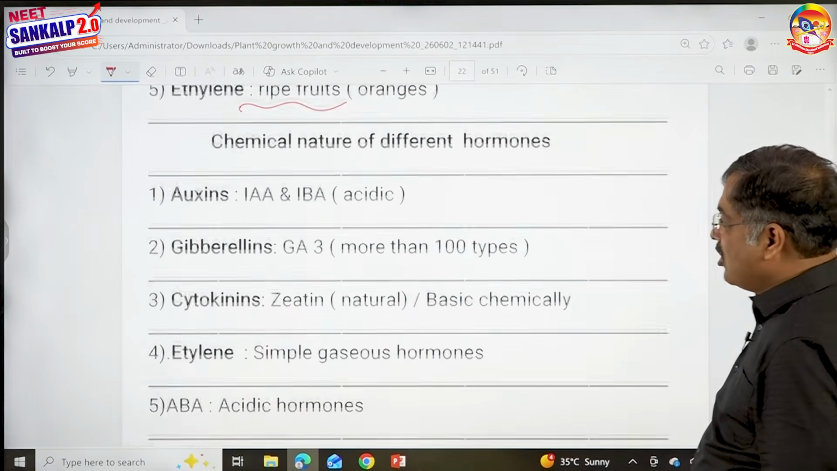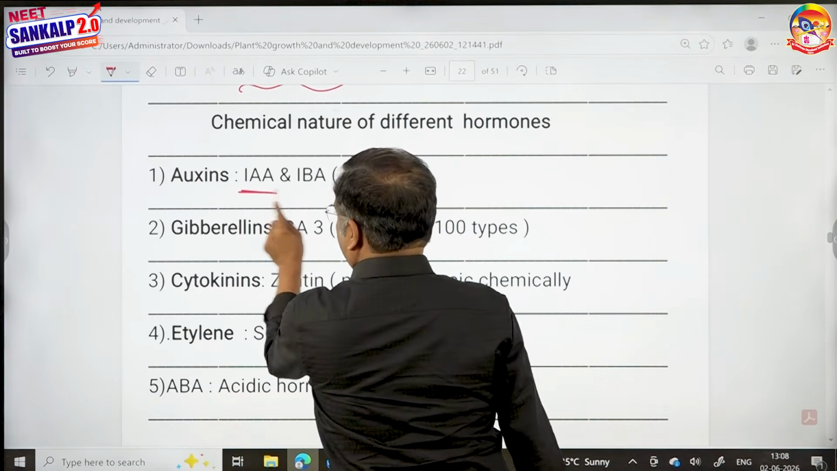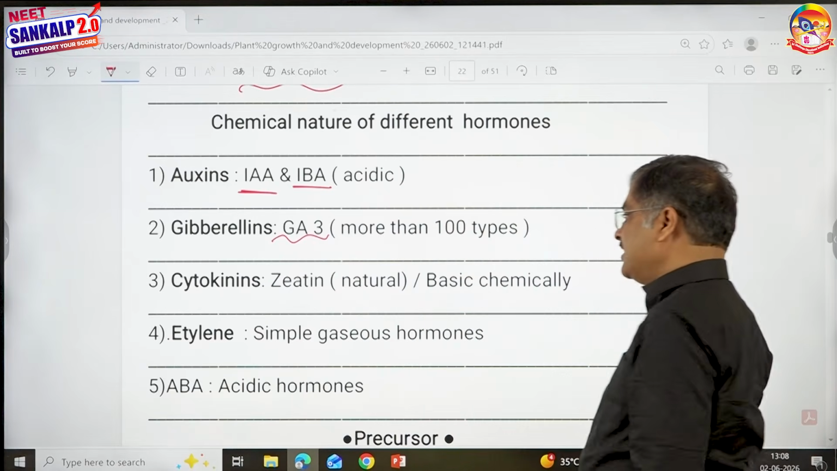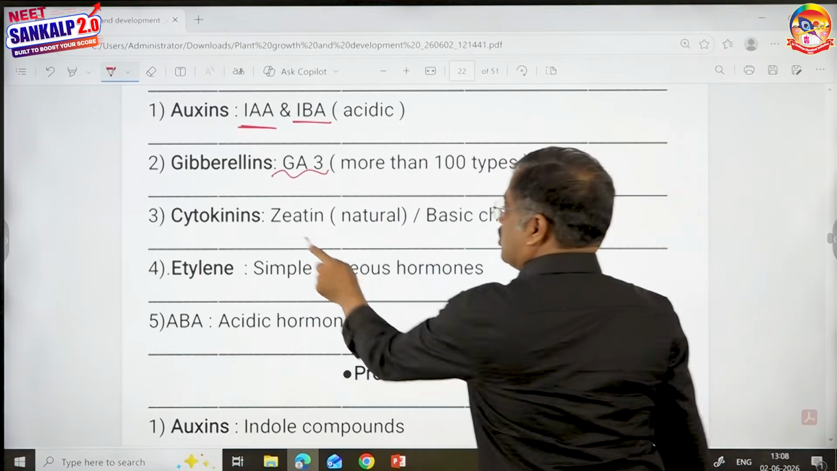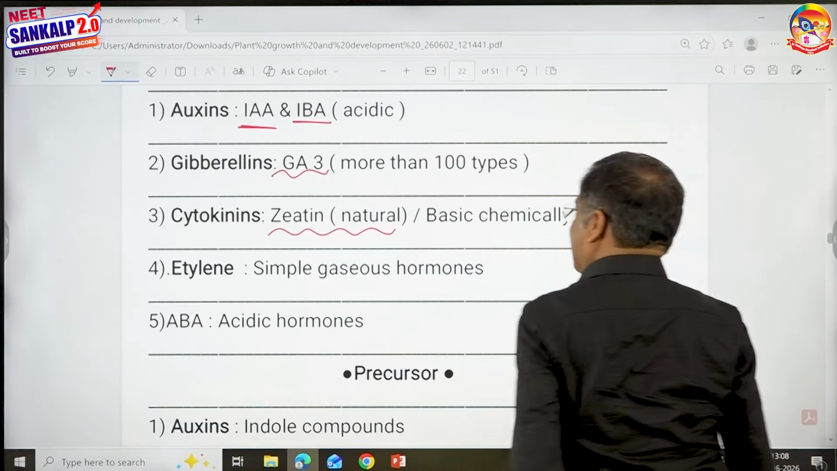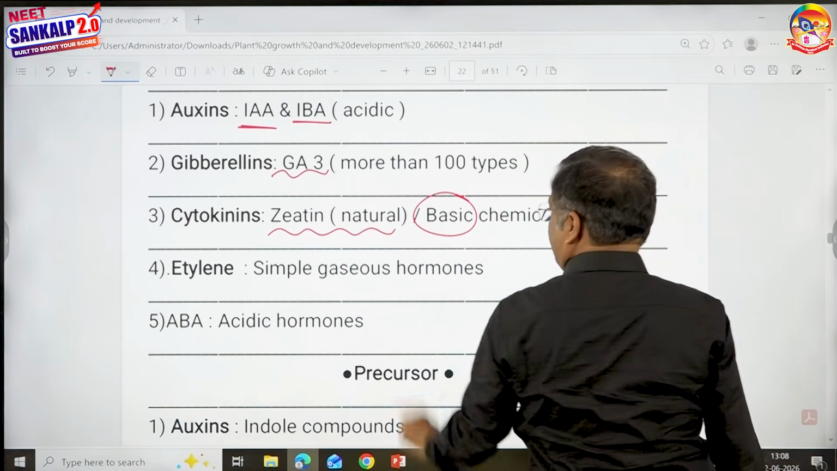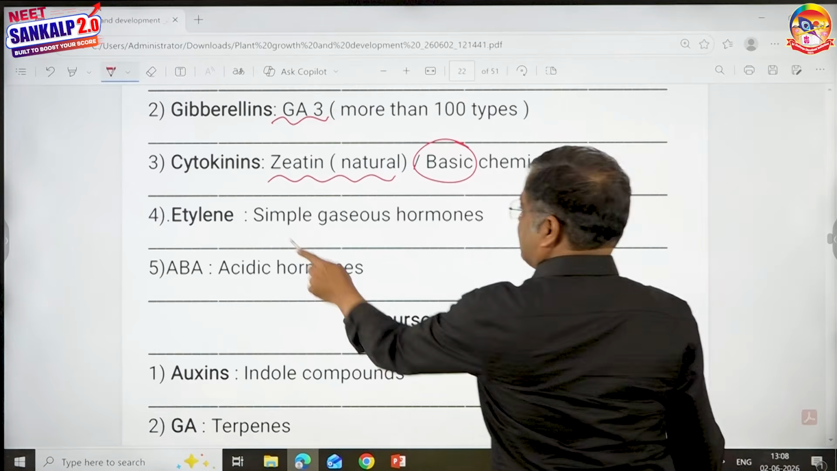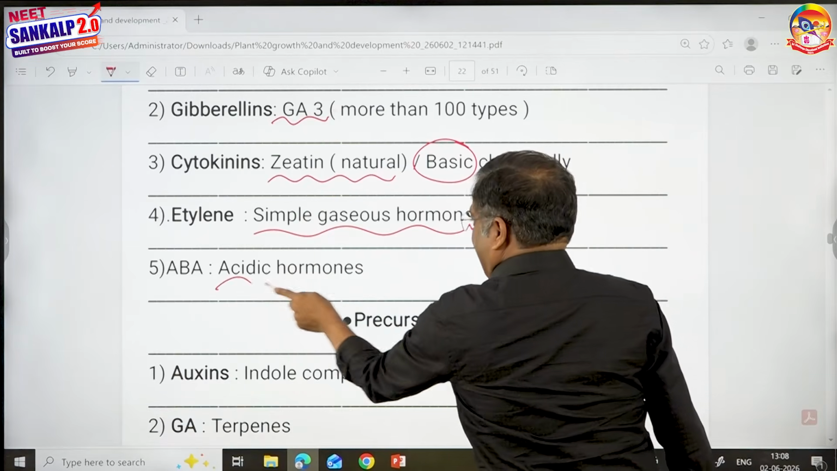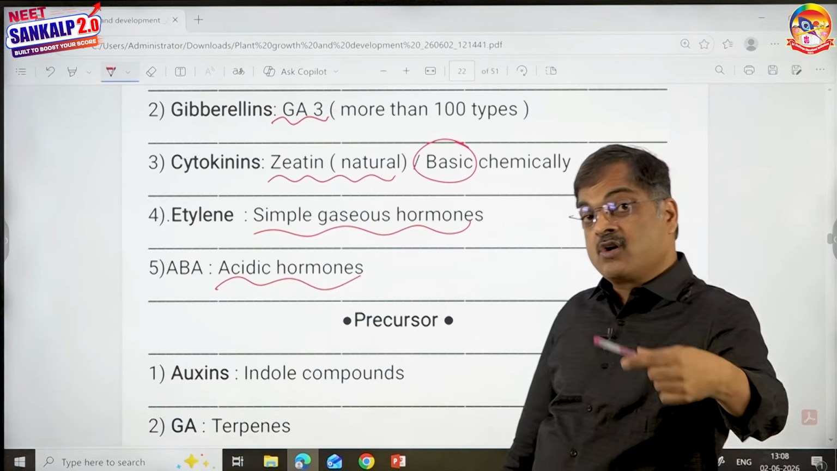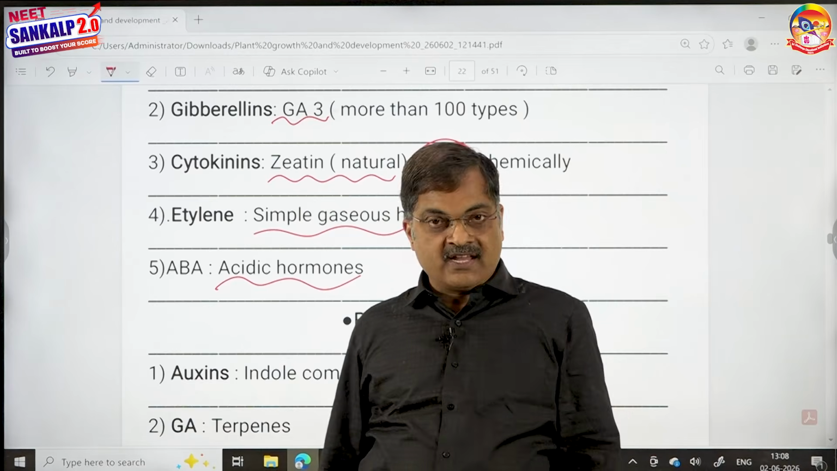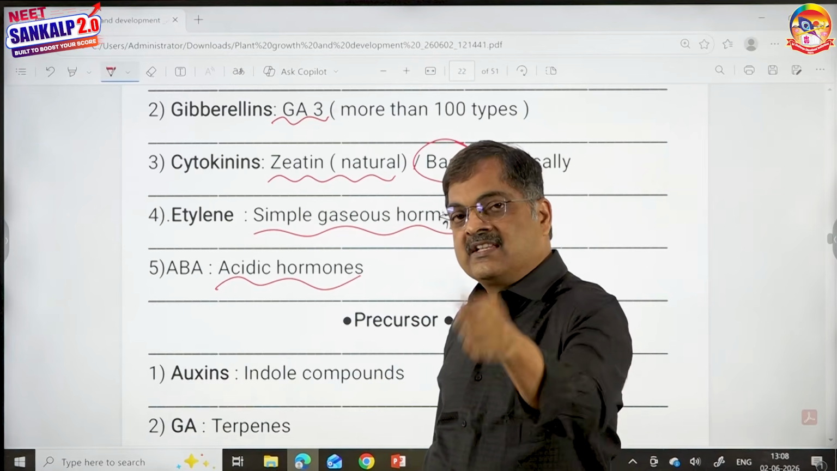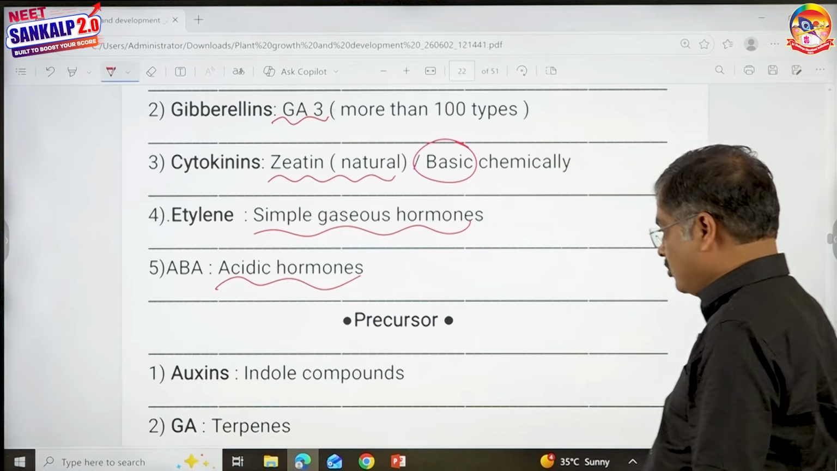Chemical nature: auxins, indole acetic acid or indole butyric acid. Gibberellins, the most common gibberellin is GA3. Cytokinins, the most common natural cytokinin is zeatin. It is basic, means it is alkaline in nature. Ethylene is a simple gaseous hormone, and abscisic acid is acidic. Both auxins and abscisic acid are acidic. And ethylene is a gaseous hormone and cytokinin is a basic hormone.